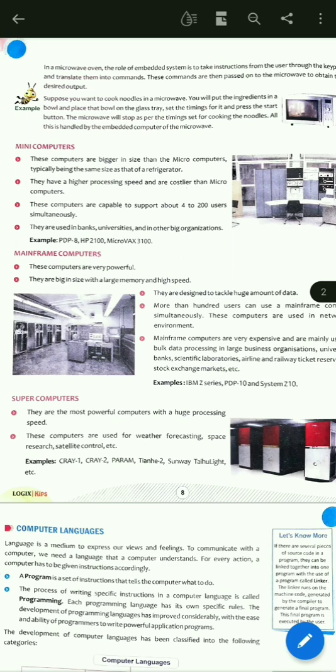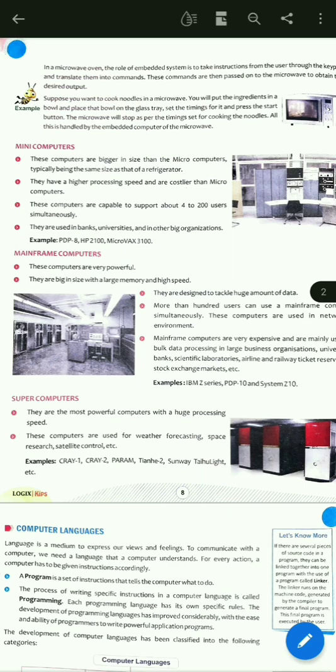And it is used in large business organizations, and the other computers are connected to these computers. Okay, and that's why these mainframe computers store all the information of the other computers on them.